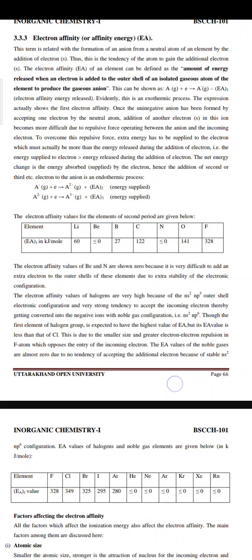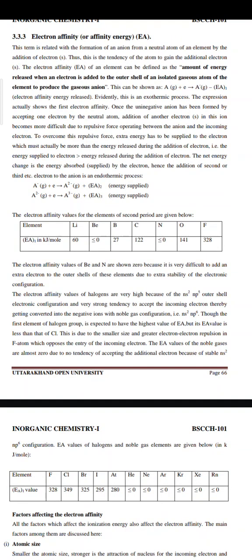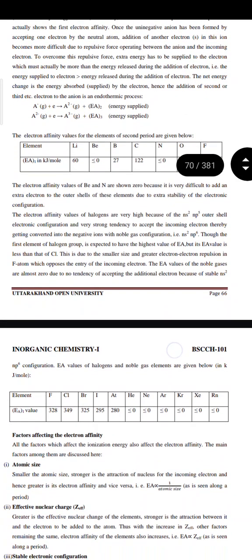Evidently, this is an exothermic process. This expression actually shows the first electron affinity. The electron affinity values of beryllium and nitrogen are shown as 0 because it is difficult to add an extra electron to the outer shell of these elements due to the extra stability of their electronic configuration.